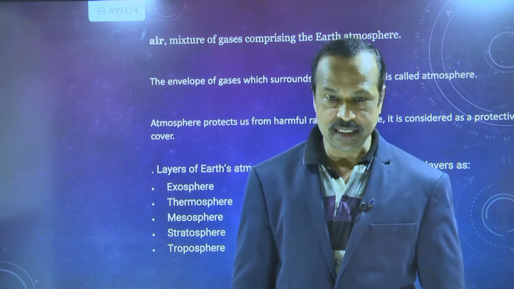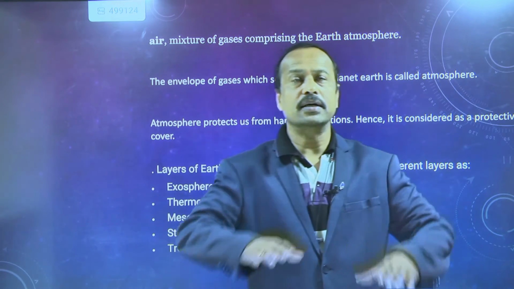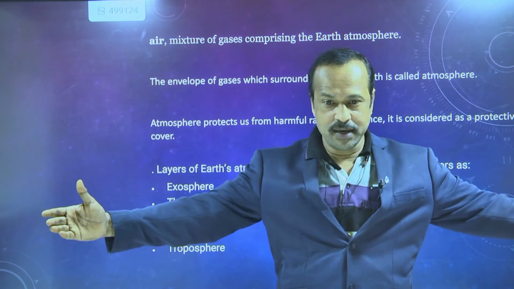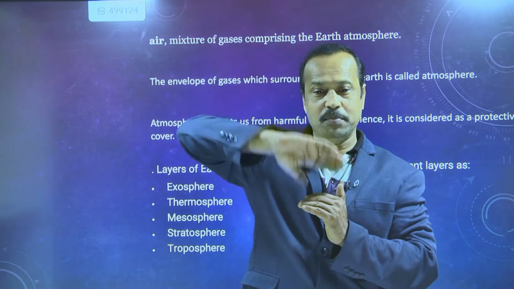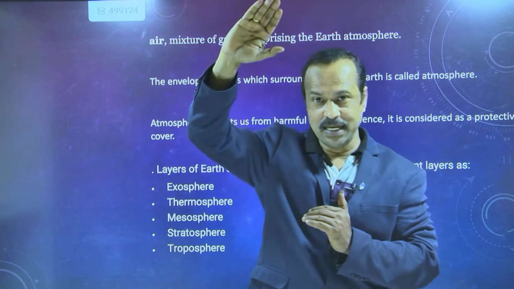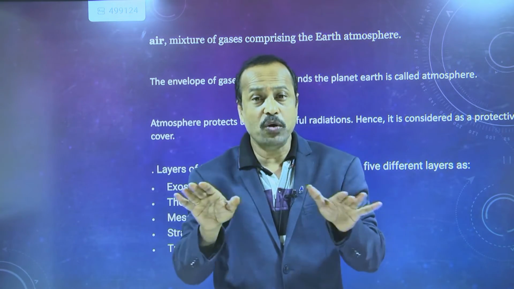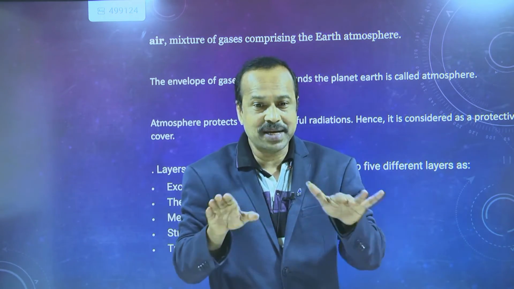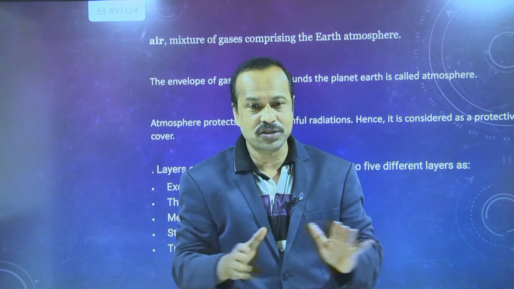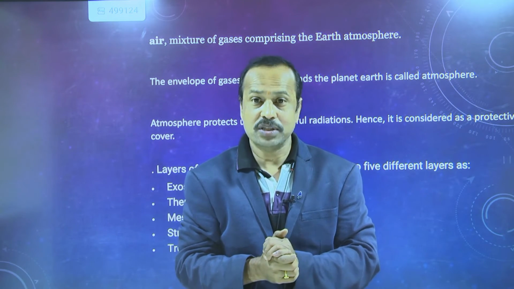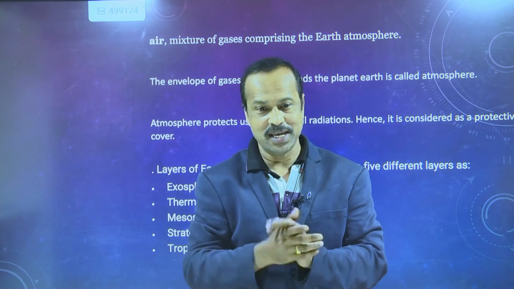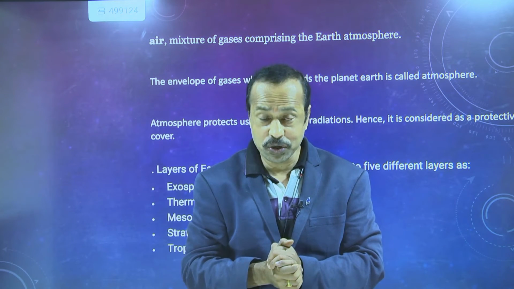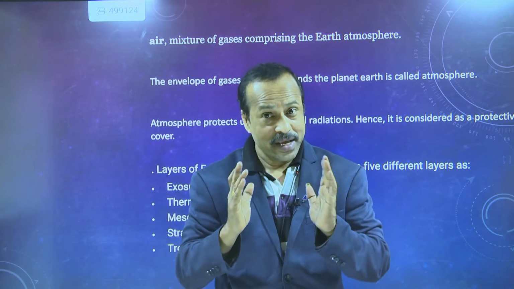The earth is surrounded by air, which is called the atmosphere. Throughout the atmosphere, at whatever level it extends, the air is not of the same density or the same thickness. That is why the atmosphere is divided into some layers.